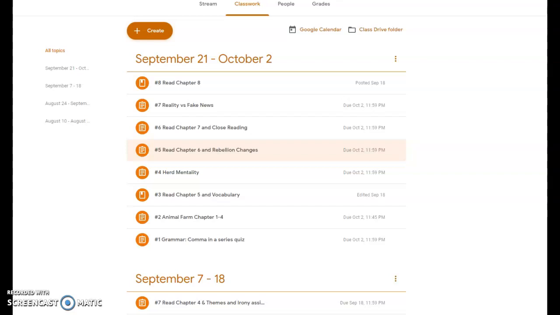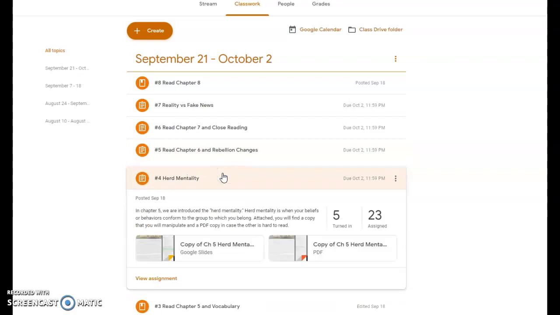Wednesday, September 23rd. And if you are following along and doing your work as you should be, then the next assignment after reading chapter 5 will be herd mentality. You are introduced to herd mentality in chapter 5, and this basically means that your beliefs or behaviors conform to the group to which you belong.